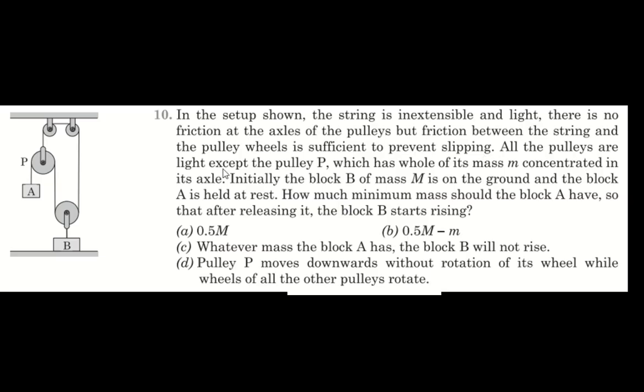All the pulleys are light except the pulley P, which has the whole of its mass M concentrated in its axle. Initially, the block B of mass M is on the ground and the block A is held at rest. How much minimum mass should the block A have so that after releasing it, the block B starts rising? Okay, so this is the question.